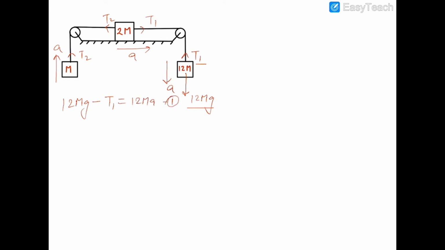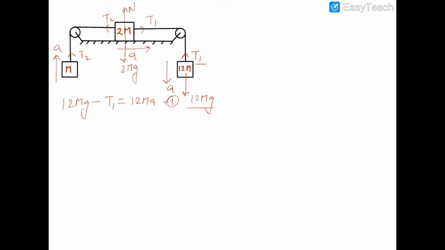Now for 2m, I can see there is no role of mg in 2m because its normal reaction will be balanced by 2mg, or I can say that 2mg will be balanced by the normal reaction, but its motion is going in the x-axis, so I have to write out the equation of the x-axis only.